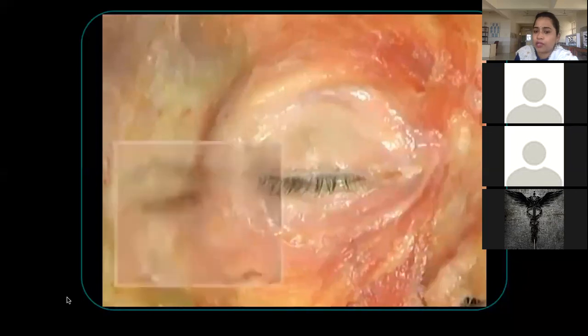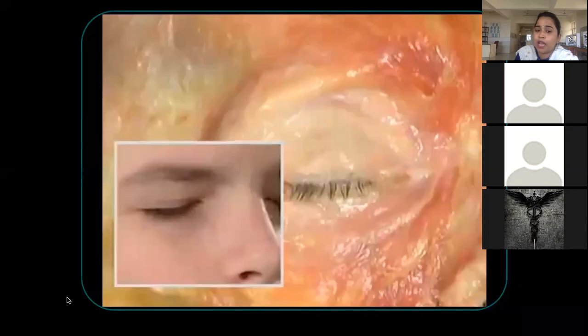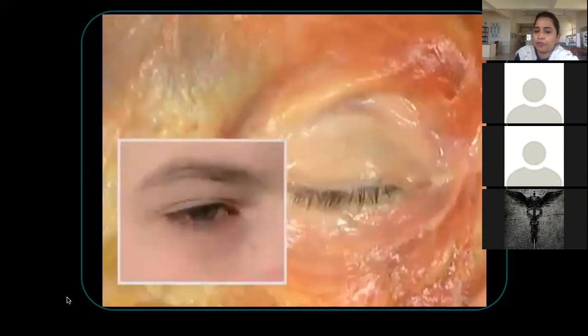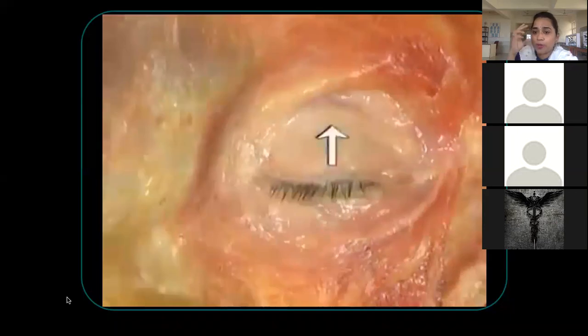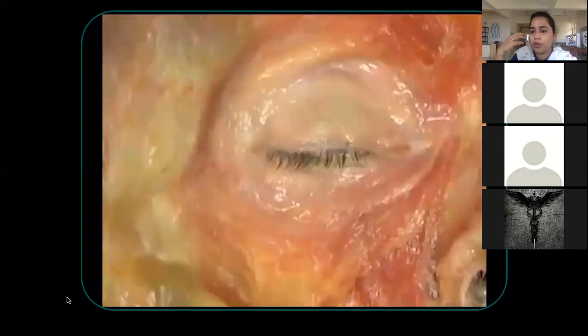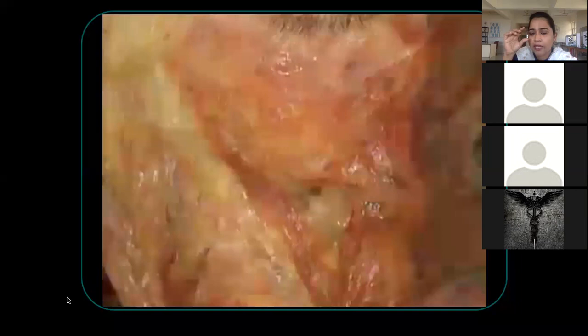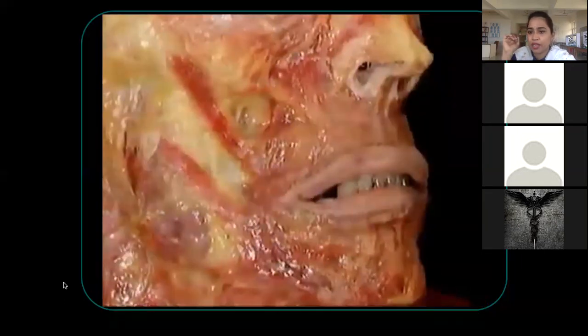That is the orbicularis orbital portion, and this is the action of the palpebral part, and this is the action of the orbital part. Now, for opening of the upper eyelid, there is a specialized muscle. It is not present outside on the face. There is a muscle inside the orbit that causes opening of the eyelids. When we open the eyes, we are not using both eyelids. Remember that. We are using only the upper eyelid.